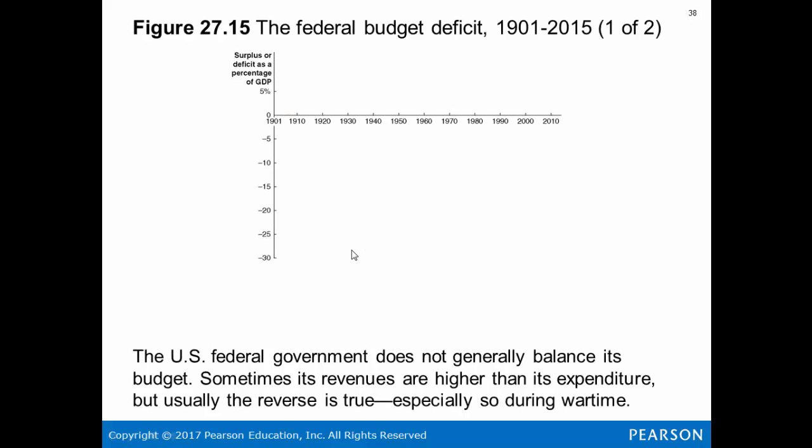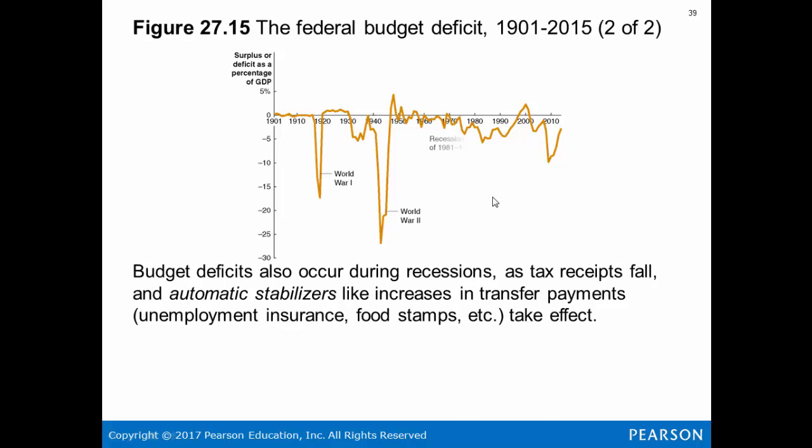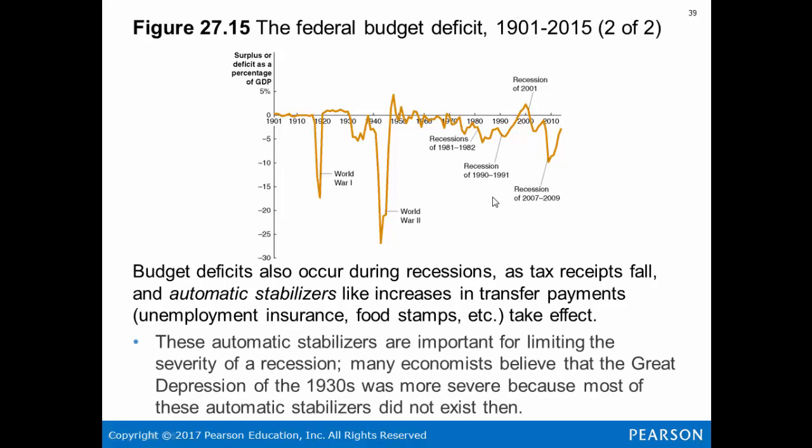So, the federal budget deficit. As you can see, there's only a handful of times we cross the budget surplus line. Here, here, and here. The U.S. federal government does not generally balance its budget. Sometimes its revenues are higher than its expenditures, but usually the reverse is true, especially during wartime. As you can see, we dipped all the way down here. Deficits also occur during recessions.